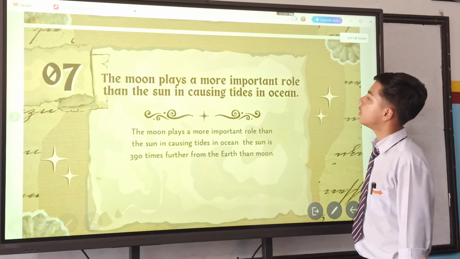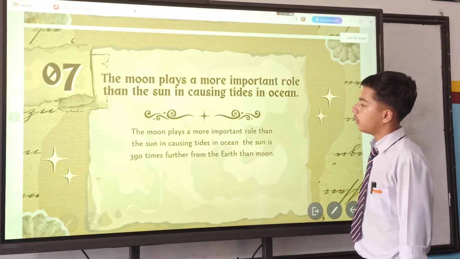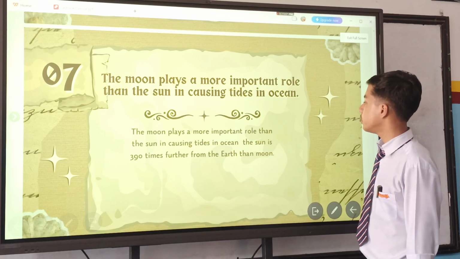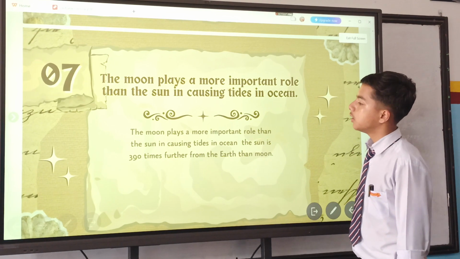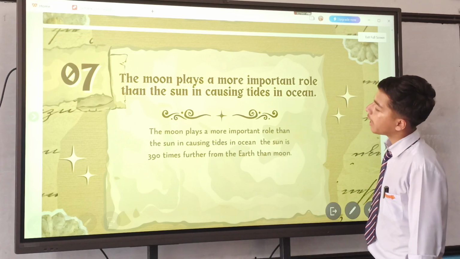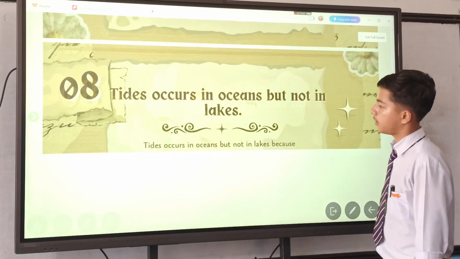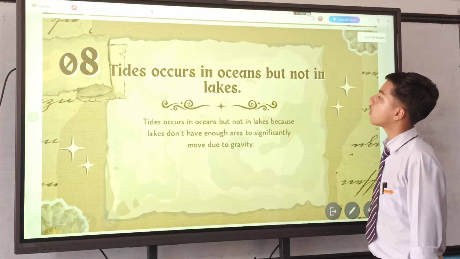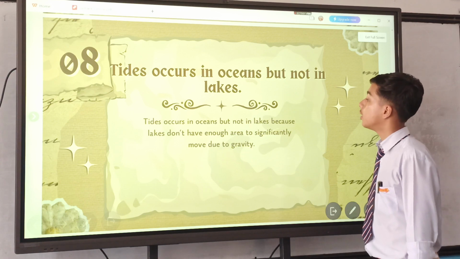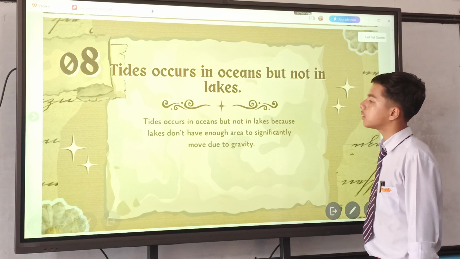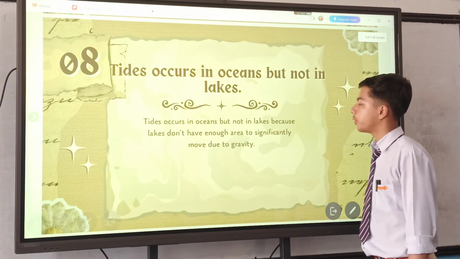The moon plays a more important role than the sun in causing tides in the ocean because the sun is 390 times farther from the earth than the moon. Tides occur in oceans but not in lakes because lakes don't have enough area to significantly move due to gravity.